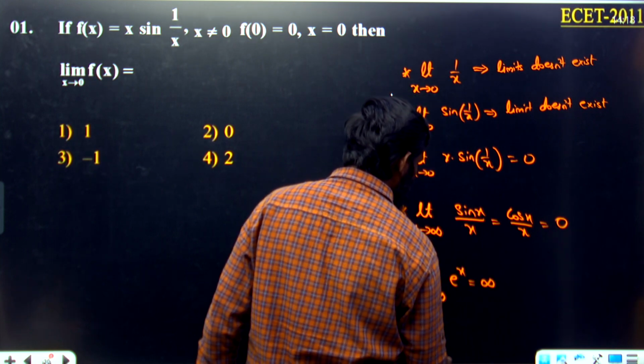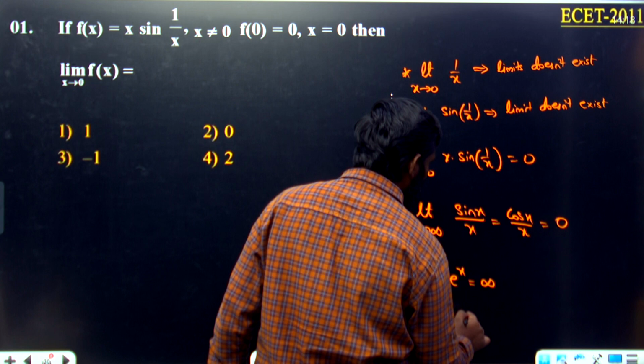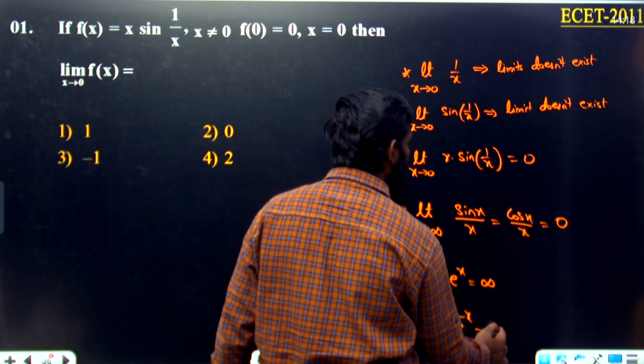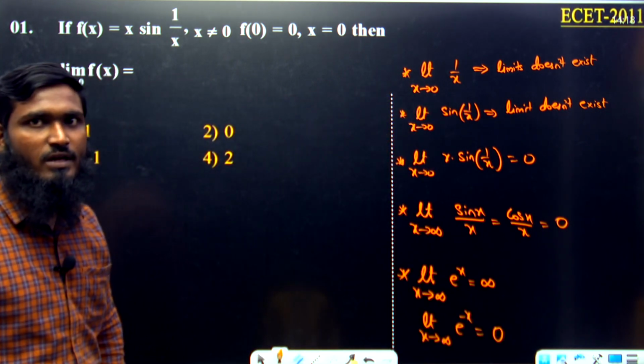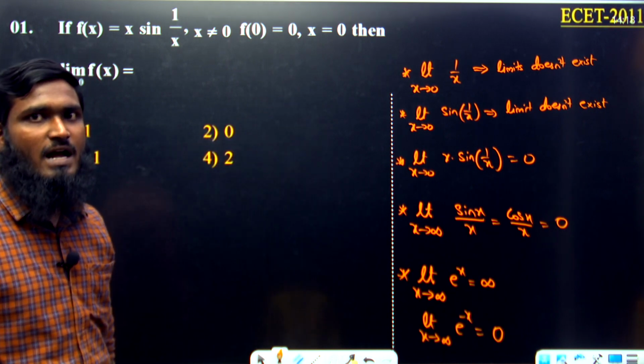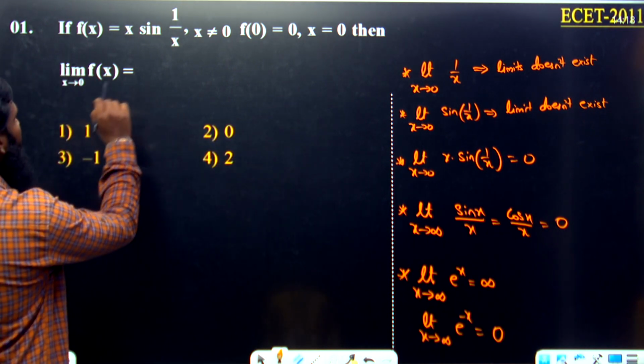Next, similarly, limit x tends to infinity, e power minus x means e power minus infinity, which is equal to 0. Okay, so these are some of the direct answers we have over here. We can directly remember them.